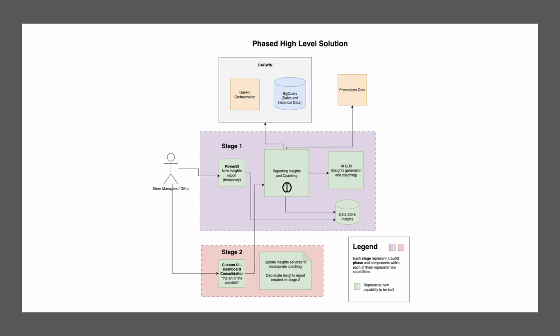Stage 2 is the custom UI dashboard consolidation, which is basically one full-fledged UI experience for store managers and GMs to answer all the 4 questions we discussed in the previous slide. It includes updating the insight service to incorporate coaching and deprecate the insights report created in stage 1. Each stage represents a build phase, and components within each of them represent new capabilities. The boxes in green are the new capabilities that will be built during this project.